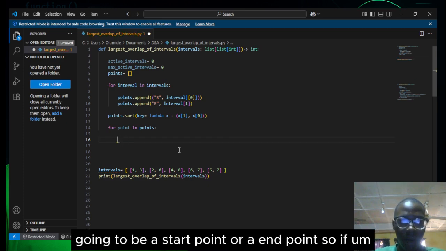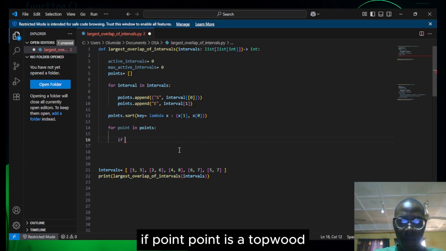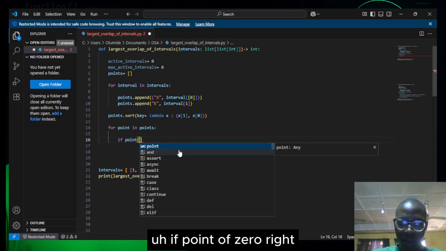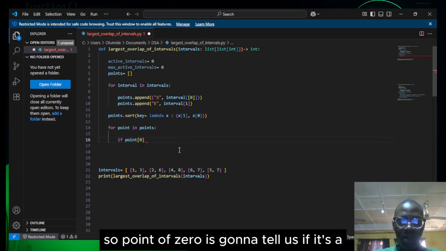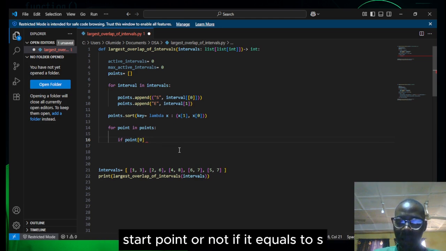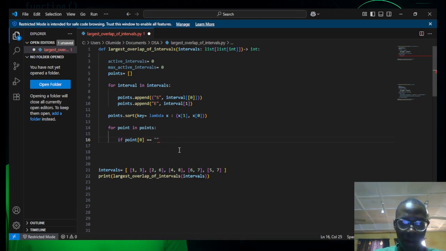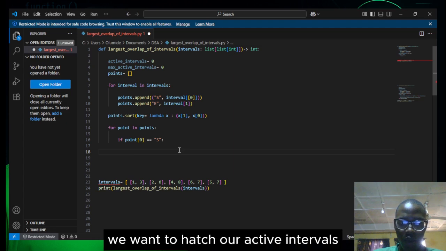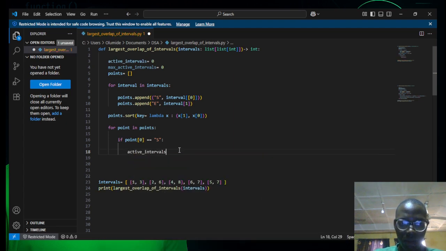So if point is a tuple, point of 0 is going to tell us if it's a start point or not, if it's equal to s. So what we want to do is add to our active intervals.